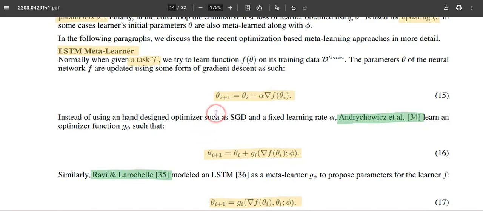We know that in the standard stochastic gradient descent method, the primary parameter theta is updated through a number of episodes using equation 15.